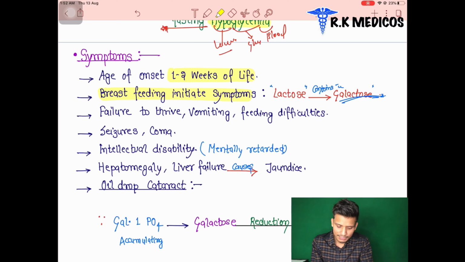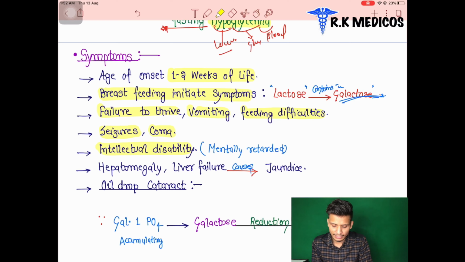So failure to thrive develops in the baby. There is vomiting and feeding difficulties. The patient also suffers from seizures and coma due to the hypoglycemic condition, a hypoglycemic coma due to the lower amount of glucose. The lower amount of glucose is formed because glycogenolysis is reduced in the fasting stage, as galactose metabolism inhibits the enzyme glycogen phosphorylase. So seizure, hypoglycemic coma, and intellectual disability or mental retardation appear in the child.